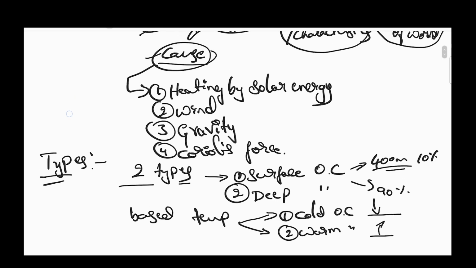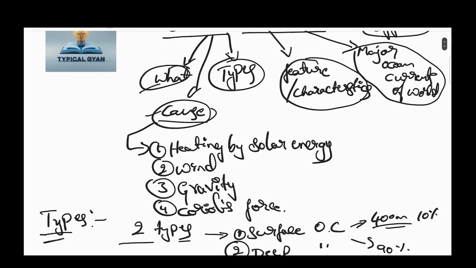Now we have discussed what is ocean current, what are the causes for ocean current, and we also finished the types of ocean current. We know what Coriolis force is. Coriolis force makes wind drift or turn towards the right in the northern hemisphere and left in the southern hemisphere.